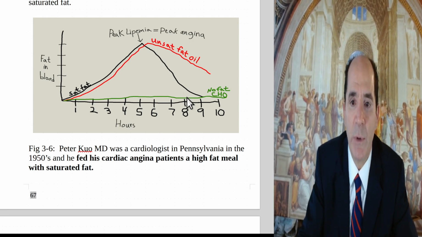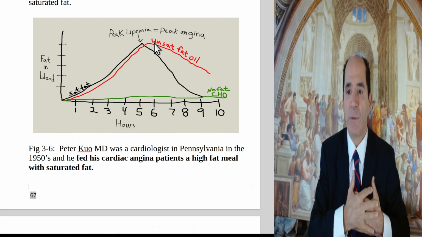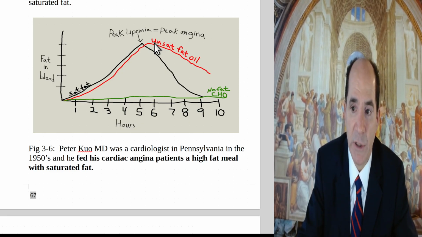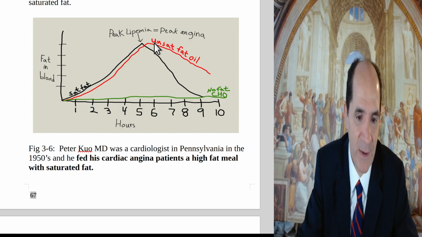And just so you can see, when the people ate just a pure carbohydrate diet, they didn't bump their lipids. And that's what you want. Peter Cole did this with angina patients, and right when they were at peak lipemia, that's when they had the most angina attacks, cardiac atherosclerosis, coronary artery disease-related chest pain, which is a pretty dangerous thing to do. They had no way to effectively treat the patients in those days. There was no cardiac cath, angioplasty, or stenting back in those days.